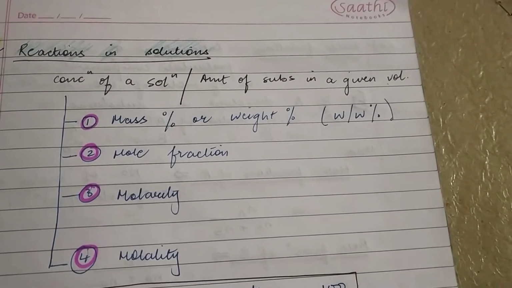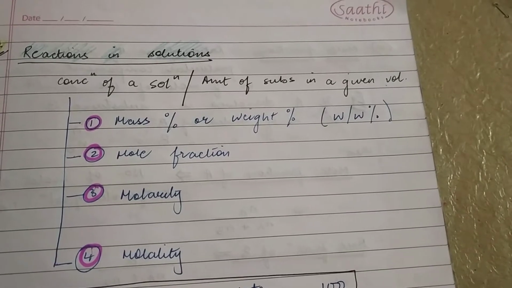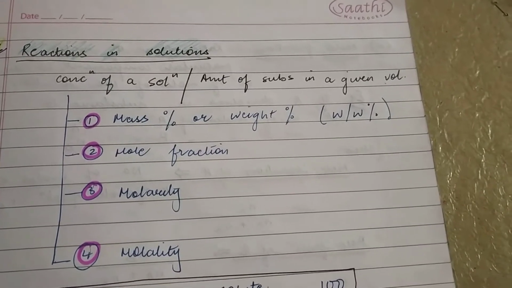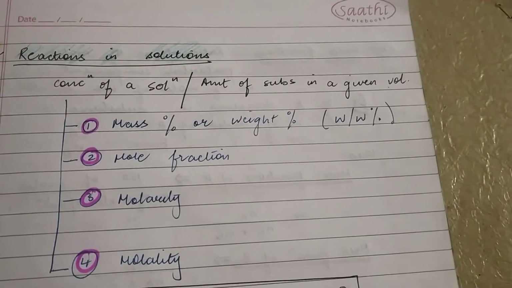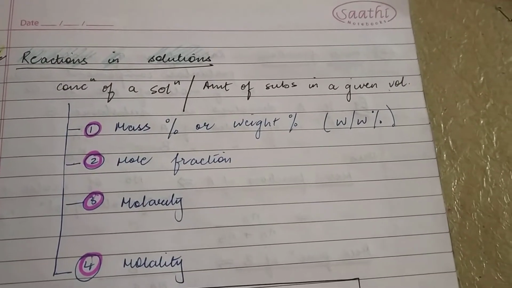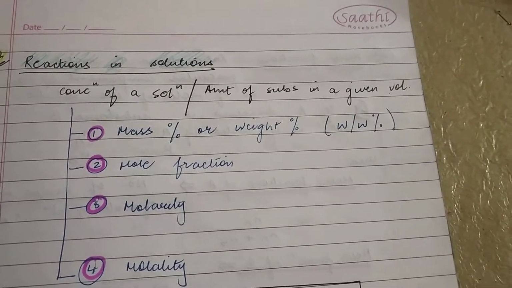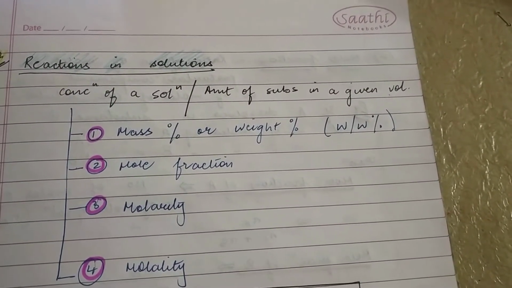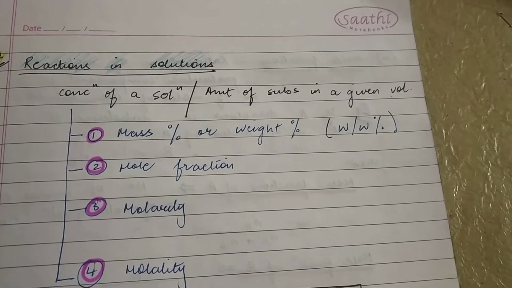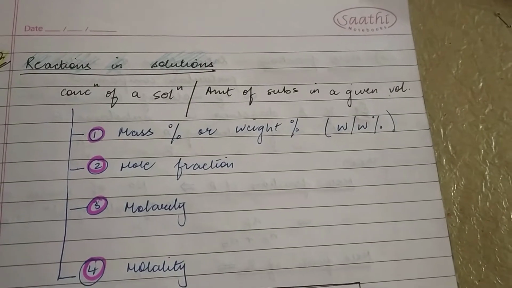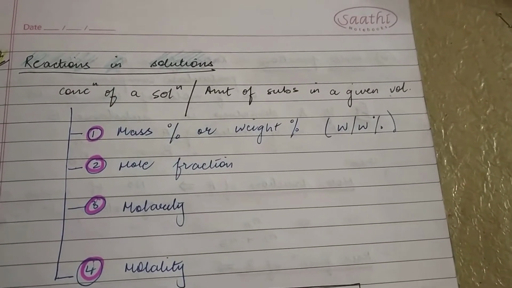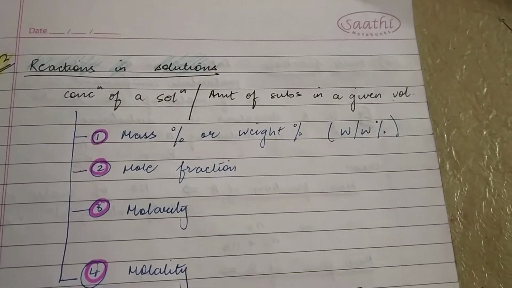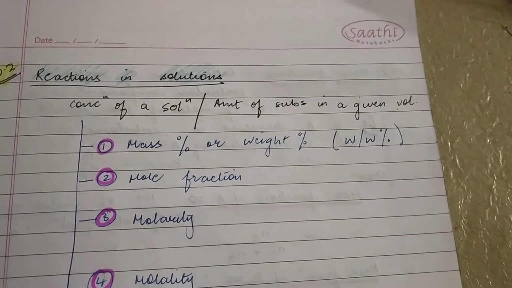So more often when we talk of chemical reactions, we talk of certain concentration terms. Let me clearly tell you there is a difference between the two words, concentration and amount. If I ask whether amount and concentration are one and the same, or can we use one in place of the other? No. Amount will tell us the amount of matter, the amount of substance that is present. But concentration tells us the amount of substance present in a certain volume of a solution. So concentration will be amount in a given volume.